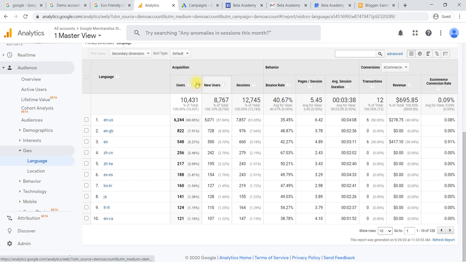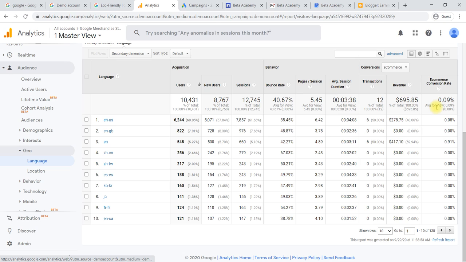I'm not going to repeat the same data again and again: acquisition, users, behavior, bounce rate, pages, and duration, conversion, revenue, transactions, and total conversion rate, meaning for every 100, how many have purchased.